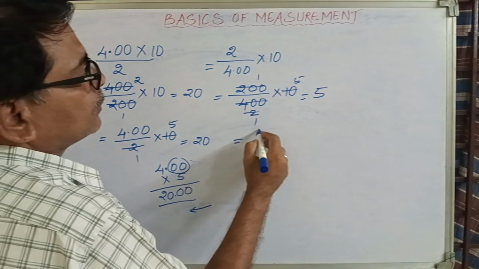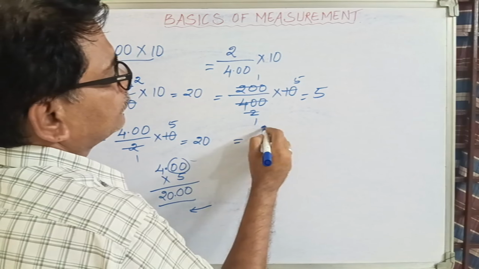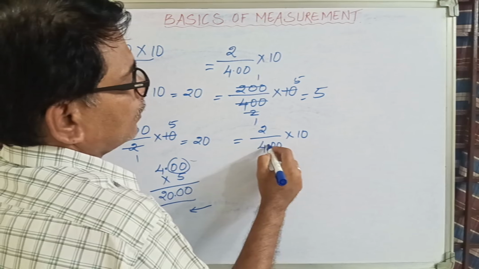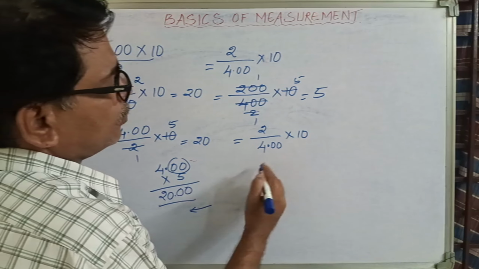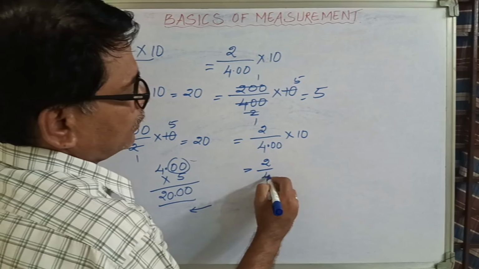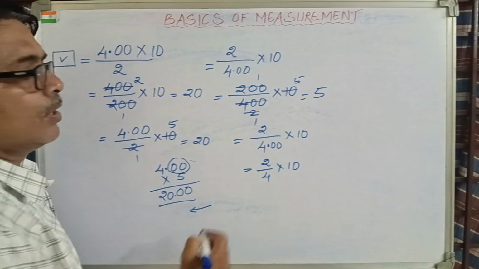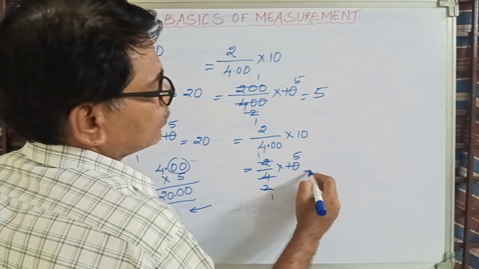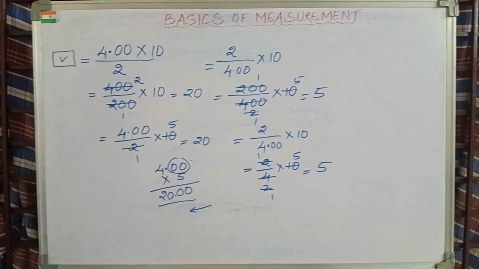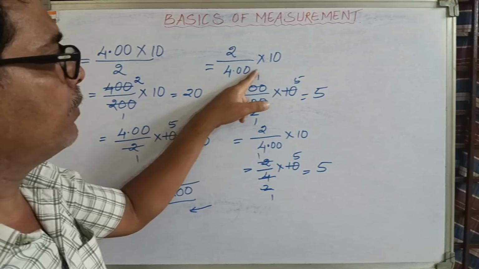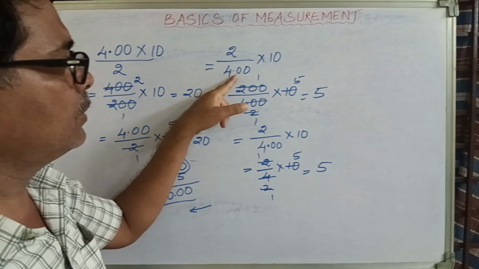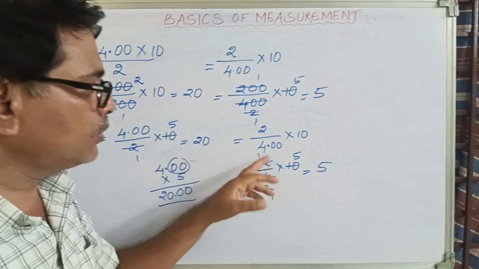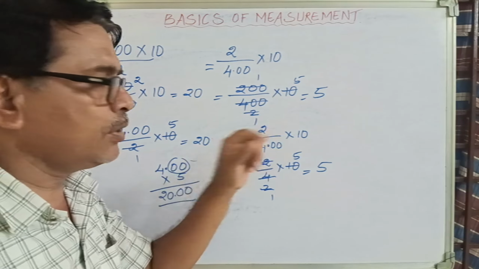Now the other way. Suppose it is 2 and 4.00 into 10. What has 4.00 got to do? Nothing. It is 2 by 4 actually into 10. So 2 ones are 2, 2 twos are 4, 2 ones are 2, 2 fives are 10. So your answer is again 5. If it is 0, I am taking an easy one. After the 4 there are 2 zeros, therefore I remove 2 zeros. If there is a number, then just remove the decimal point and take the same number of zeros on the top.